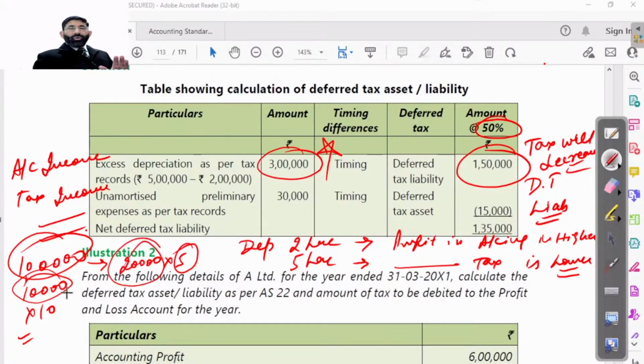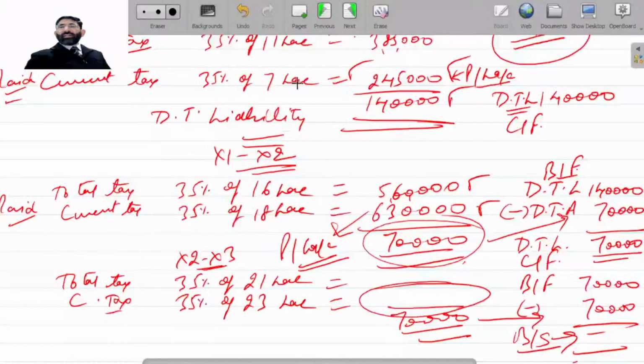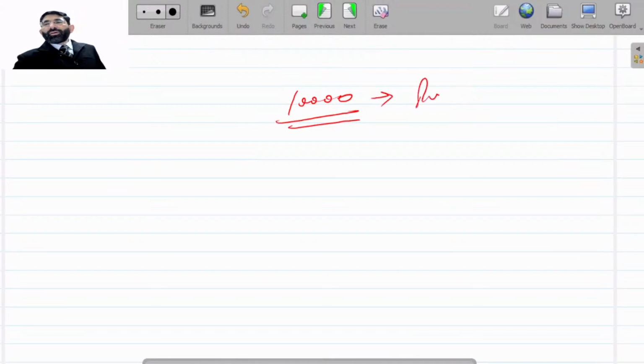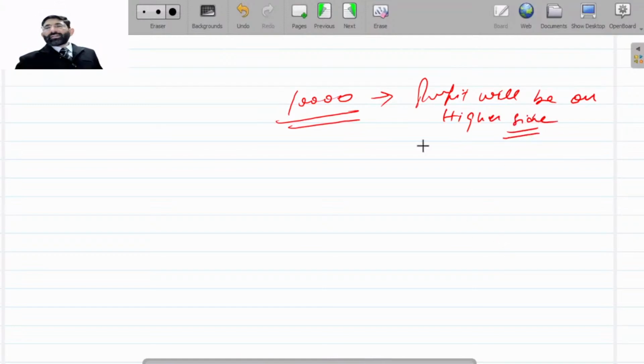But if we write it off with rupees 10,000 in accounting, then what will happen? Our profit will be on the higher side. Hence, tax will be higher.